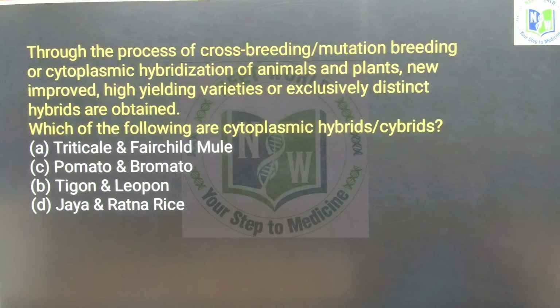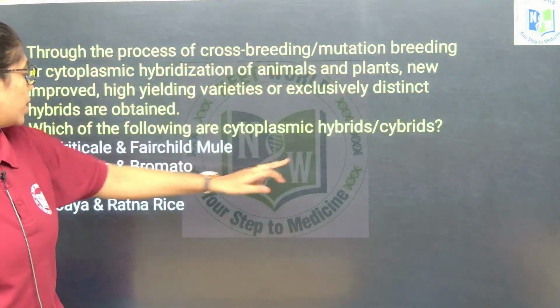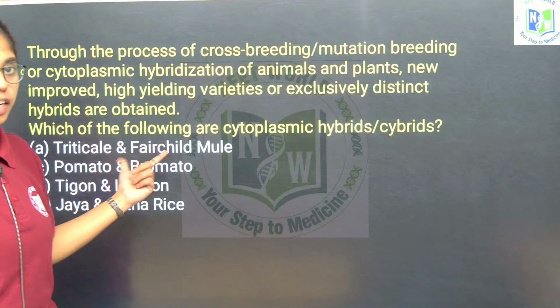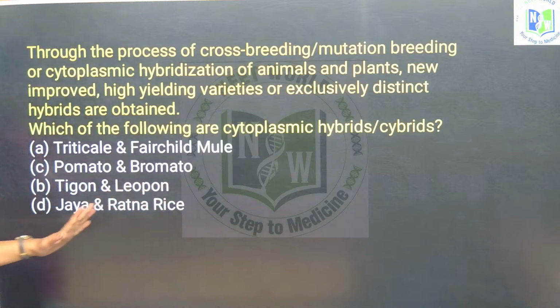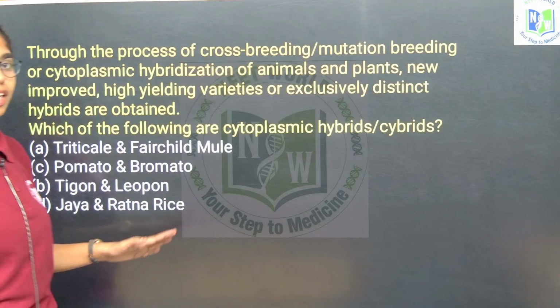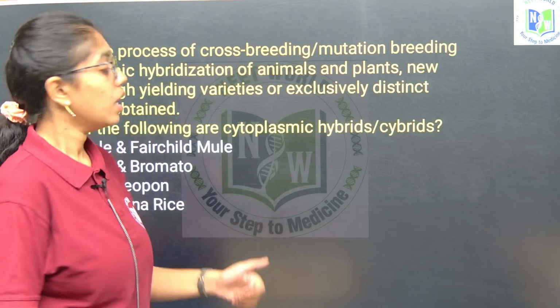Now, look at this question clearly once again. Which of the following are hybrids? Triticale and Fairchild mule, both are hybrids. Tigon and Leopon, hybrids. Jaya and Ratna varieties of rice formed by conventional breeding, these are also hybrids.